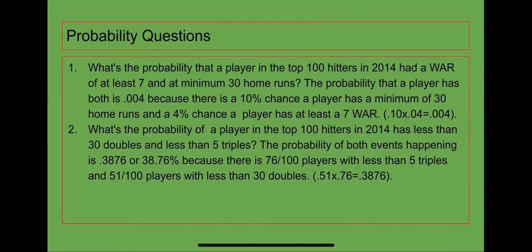My next question is: what's the probability that a player in the top 100 hitters in 2014 has less than 30 doubles and less than 5 triples? The probability of both events happening is 0.3876, or 38.76%, because there are 76 out of 100 players with less than 5 triples and 51 out of 100 players with less than 30 doubles. 0.51 times 0.76 equals 0.3876.